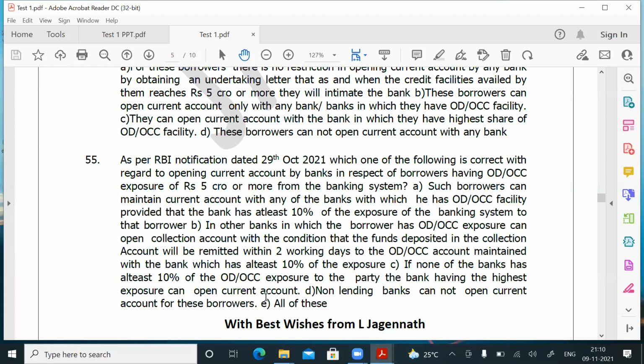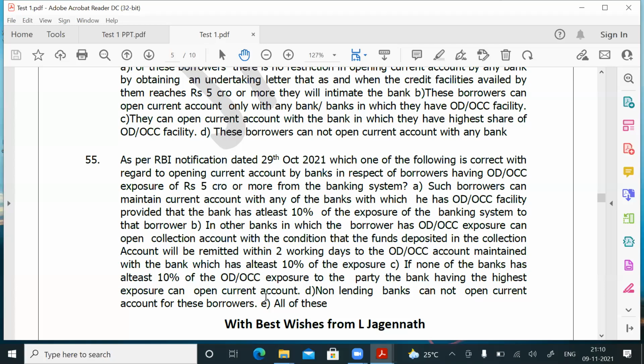So less than 5 crores, any bank can open. 5 crores and above, only the banks in which he is having exposure can open. The condition is at least 10% exposure. If 2-3 banks have more than 10% exposure, the bank having the highest exposure can open. And if none of the banks has 10% exposure, the bank having the highest exposure can open.